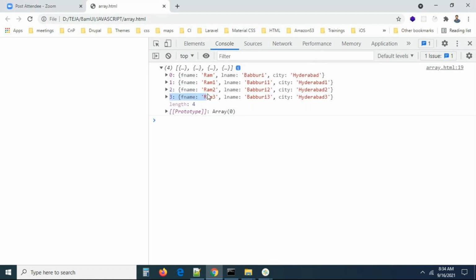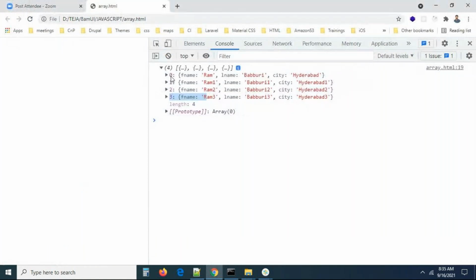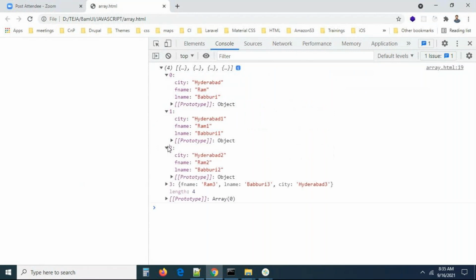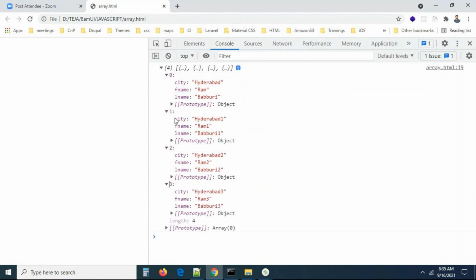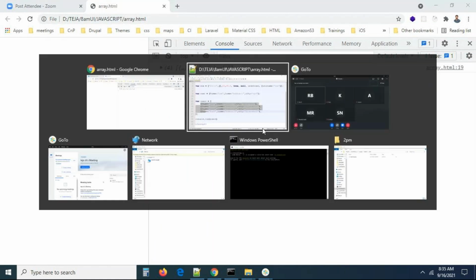Guys, can you see in my array, are you able to see anywhere 0, 1, 2, 3? No. But here I'm able to see 0, 1, 2, 3. I didn't define them, but I'm getting this information automatically. What are the 0, 1, 2, 3 called?